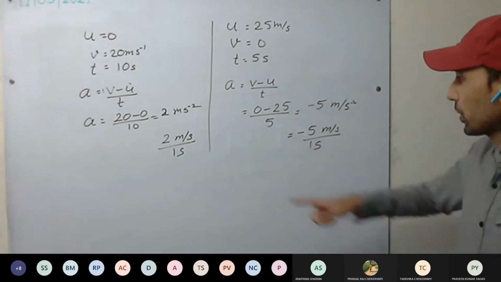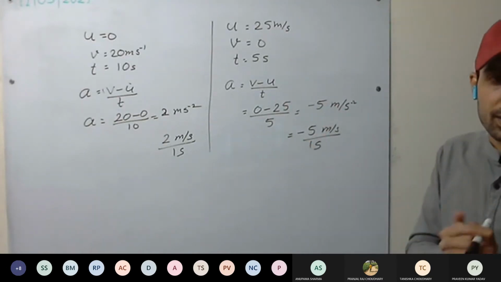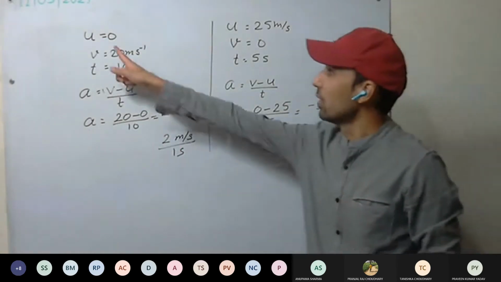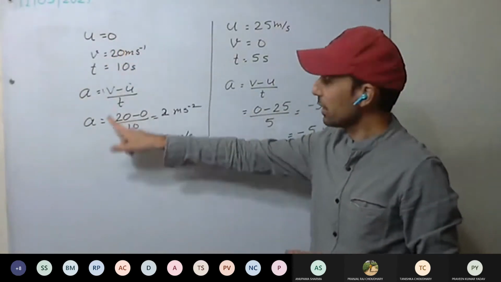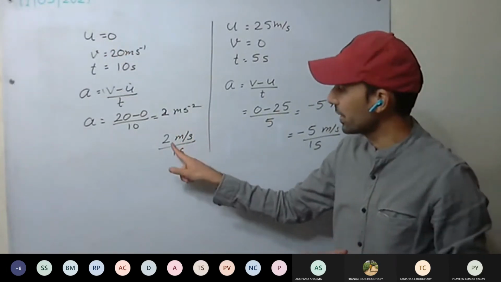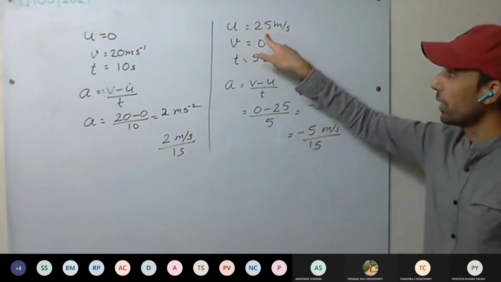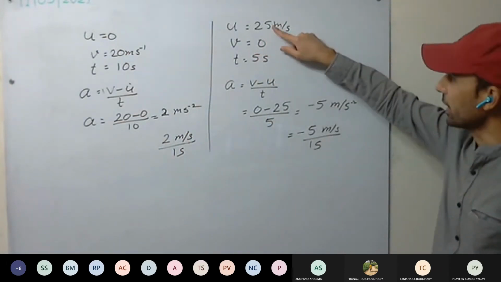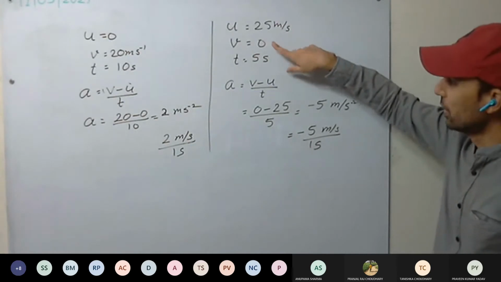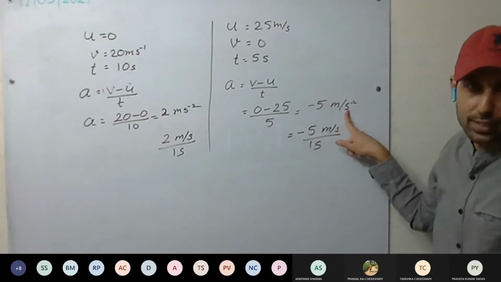After these examples, I'm going to discuss a very important concept, that of direction. What you are seeing here: when velocity is increasing, acceleration comes out to be 2 meter per second square, that is, each second it is increasing by 2 meter per second. Here the body has initial velocity 25 meter per second, but after 5 seconds it has stopped, and the acceleration comes out to be minus 5 meter per second square.